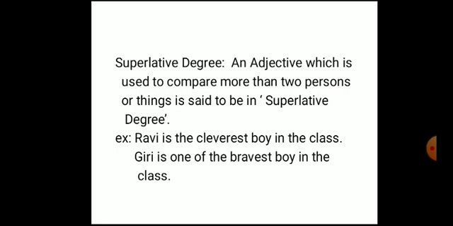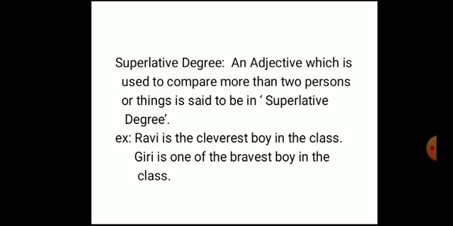That is compared to others. And next, superlative degree: Sita is the best girl in the class. So it is compared with the whole class, means more than two persons.